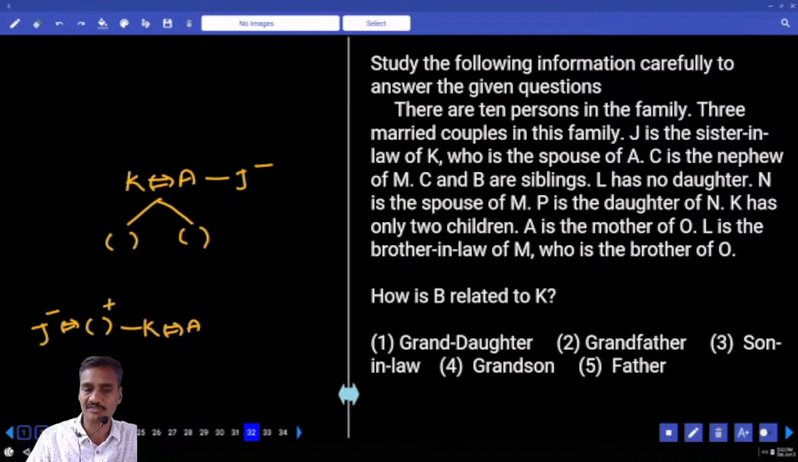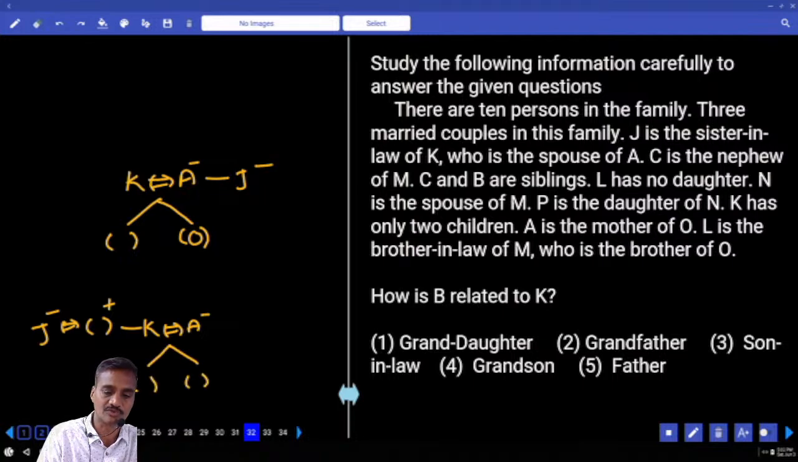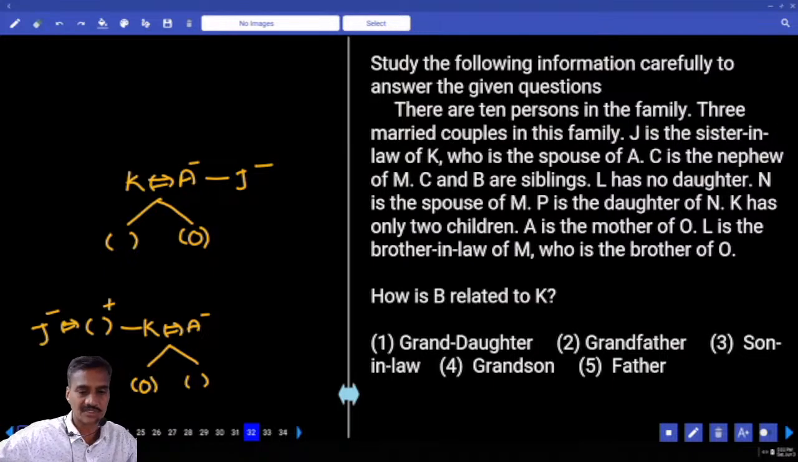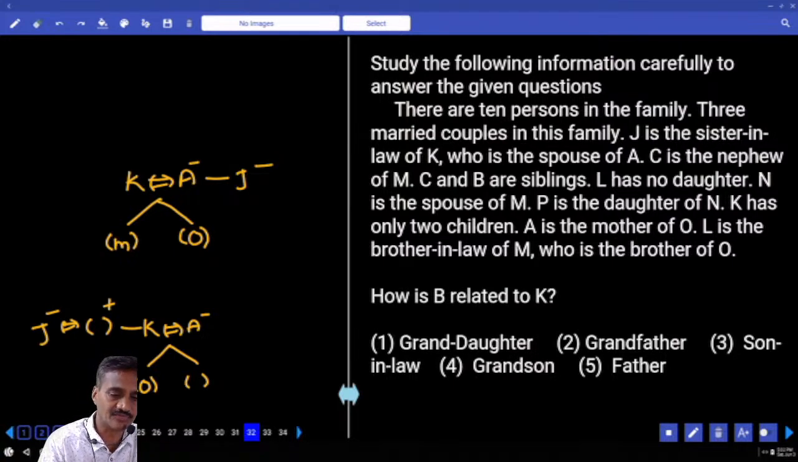And A is the mother of O. Now this K is having only two children. A is the mother of O. L is the brother-in-law of M. M is the brother of O, and L is the brother-in-law.